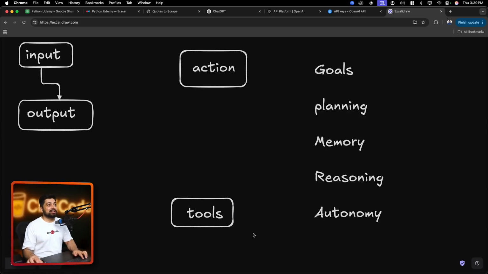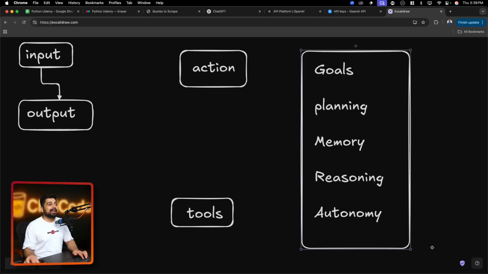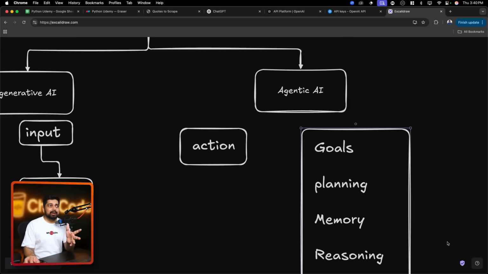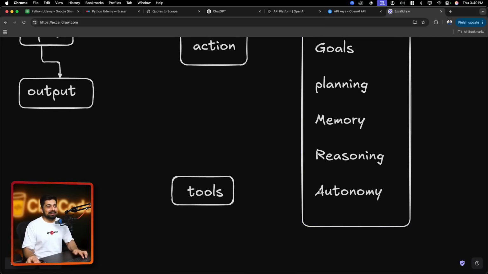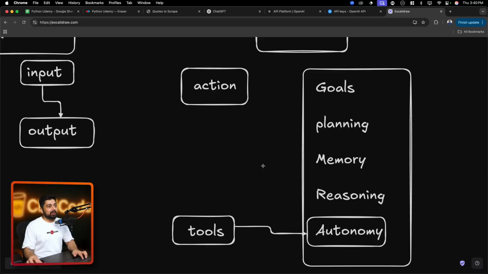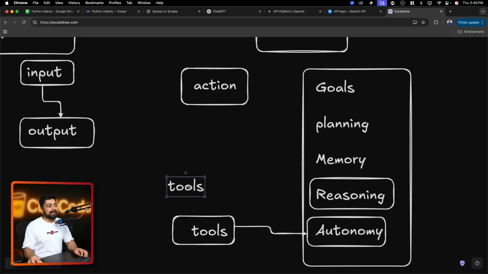So nothing is done magically. This whole thing, if anything has something like this as a structure or has some parts of it, yes, we can go ahead and call this an agent. So this autonomy comes from the tool itself, and the rest of the things, like reasoning, come from the reasoning engine. This one comes from an LLM, any LLM, or you can use multiple LLMs. If you have an answer from ChatGPT or OpenAI, you can reason it further with Gemini or anything. So this whole reasoning engine, yes, I call this a reasoning engine. This comes from an LLM.